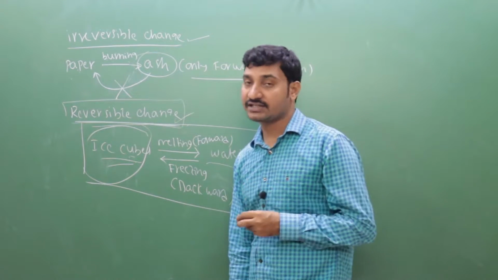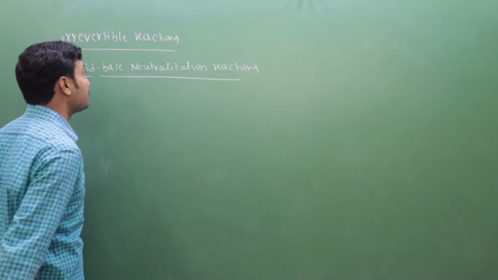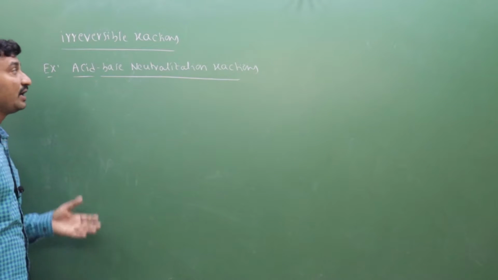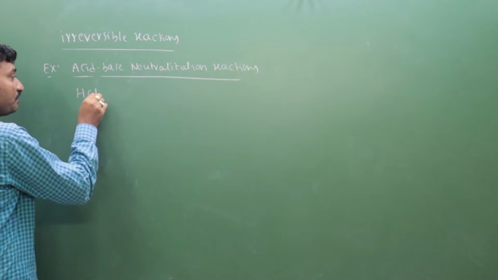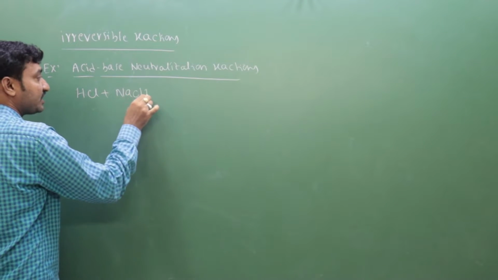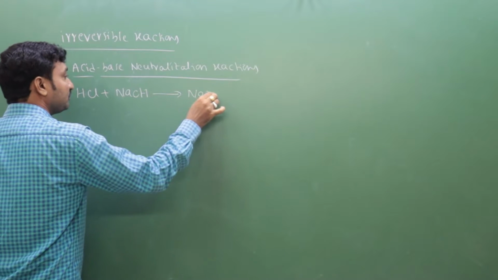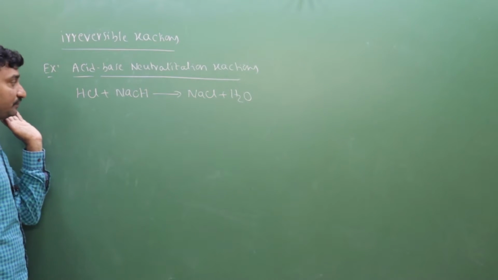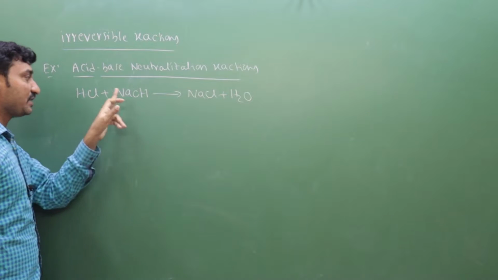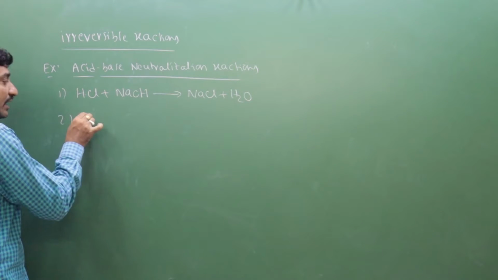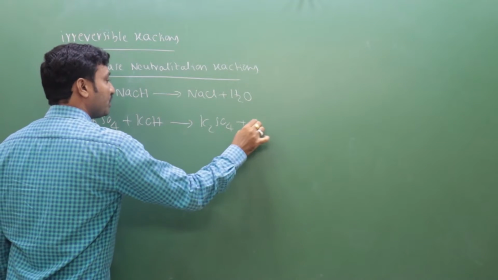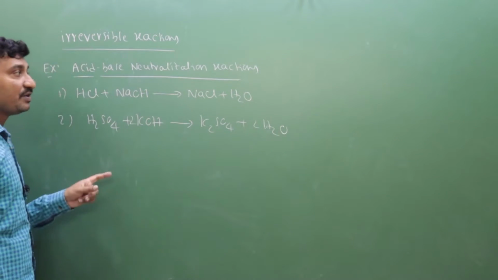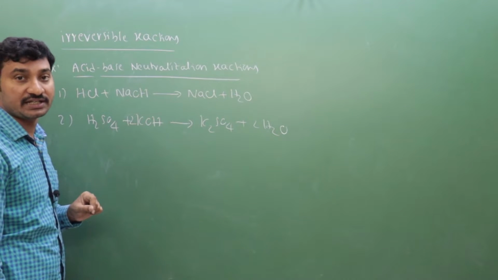Let us discuss some examples of irreversible reactions. Acid-base neutralization reactions are irreversible reactions. You know, acid combines with base to form salt and water. For example, HCl plus NaOH gives NaCl plus water. No backward reaction, only forward direction. Another example, H2SO4 plus KOH gives K2SO4 plus 2H2O, salt plus water. Acid-base neutralization reactions are irreversible reactions.